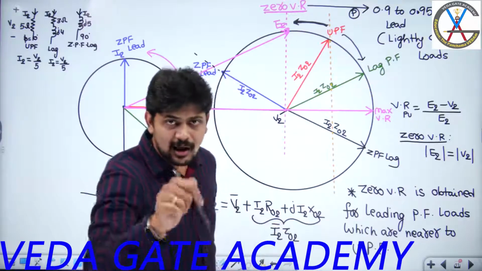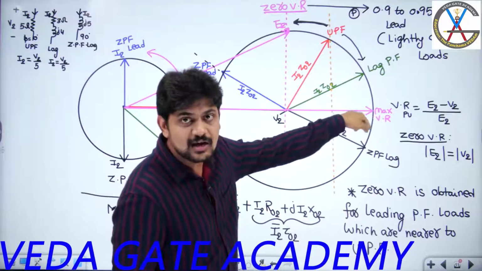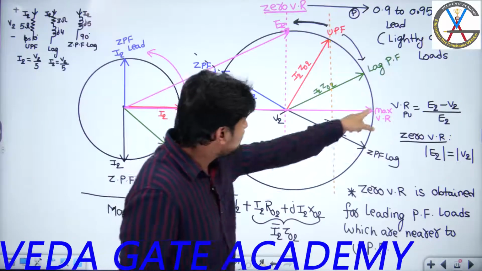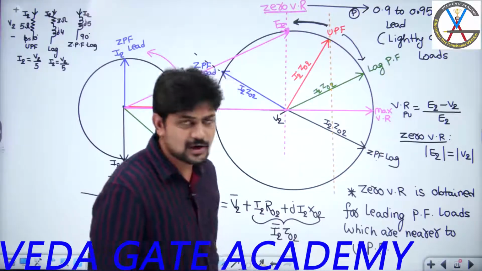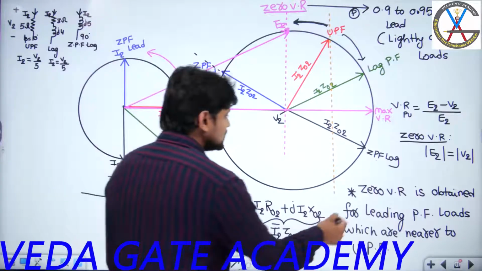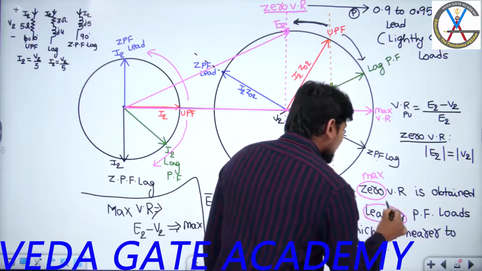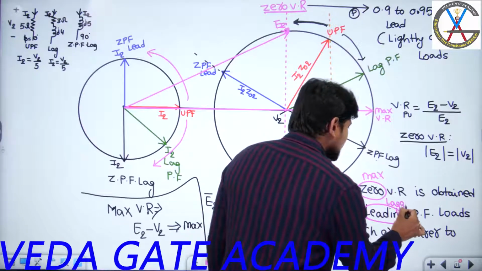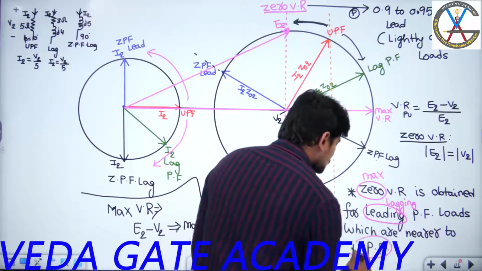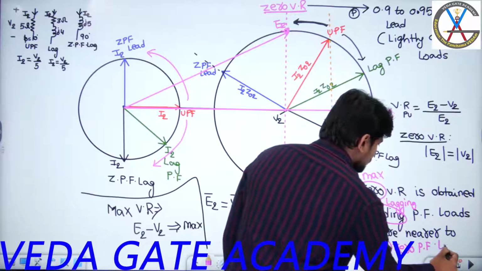Lagging power factor. Now again one more point. So the first observation is maximum voltage regulation is occurring in which region? Lagging power factor loads. They are nearer to unity power factor or nearer to zero power factor? They are nearer to zero power factor. So the other conclusion we are getting is maximum voltage regulation is obtained for lagging power factor loads which are nearer to zero power factor lagging.